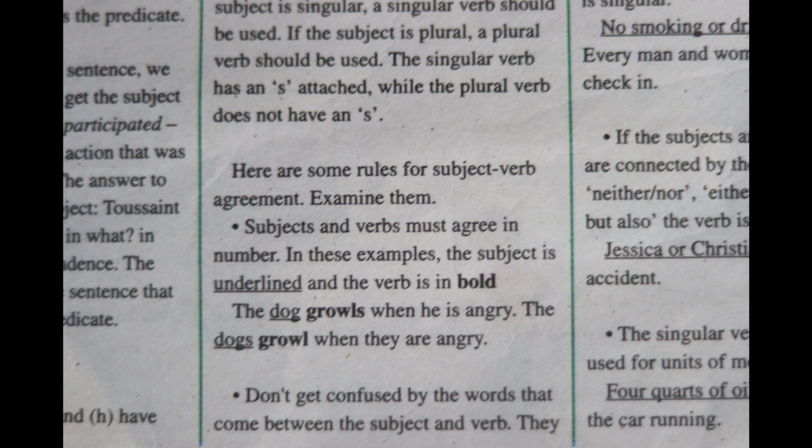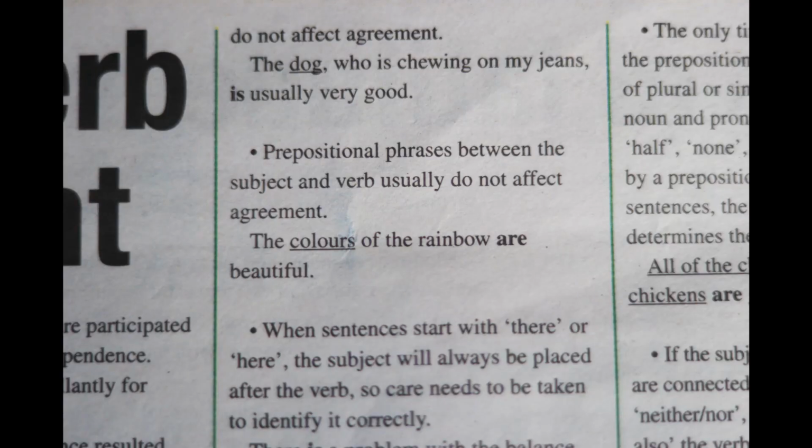Don't get confused by the words that come between the subject and verb. They do not affect the agreement. The dog who is chewing on my jeans is usually very good. The dog, that's the subject, and then we have some additional information, who is chewing on my jeans. That just gives you added details, is usually very good.